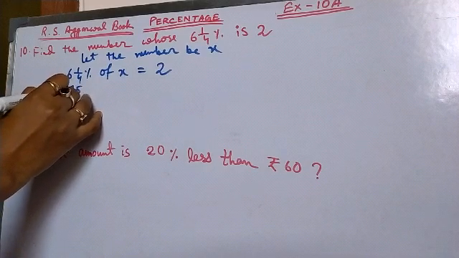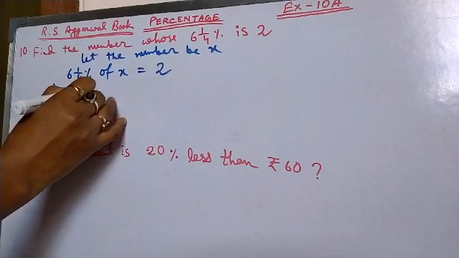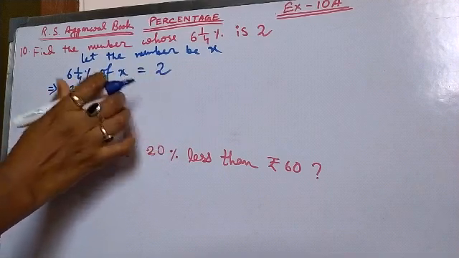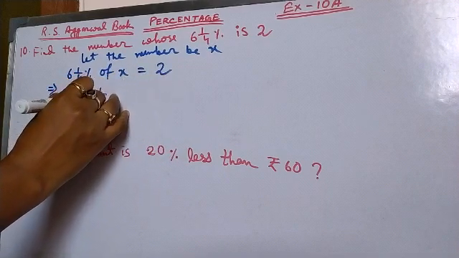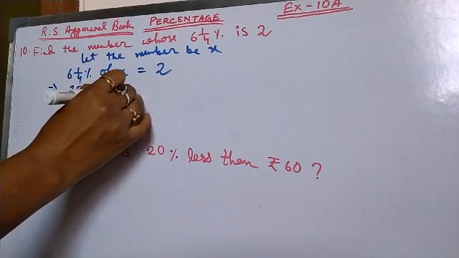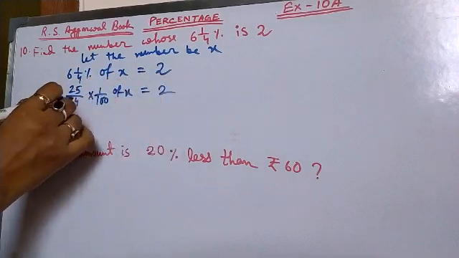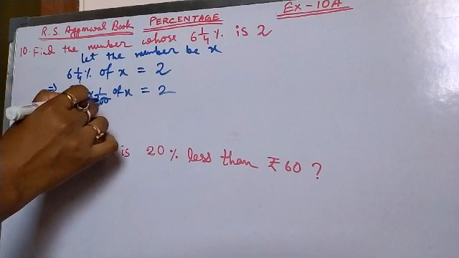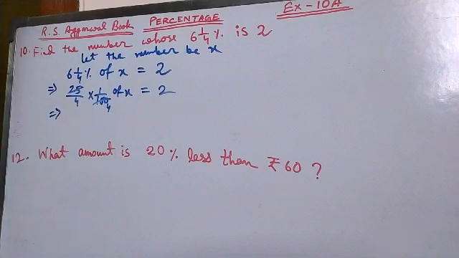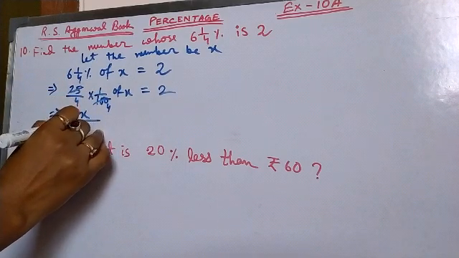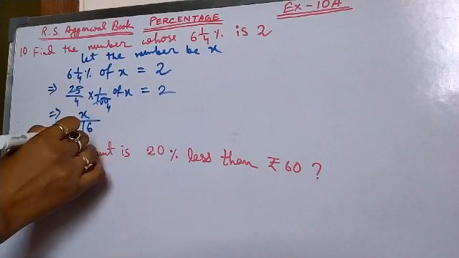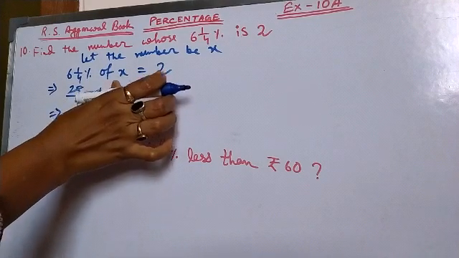Then it will be 25 by 4%. Okay, percentage means multiply 1 by 100 of x equal to 2. Then by 25 it can be cut. 25 4s are 100. Then on this side there will be 4 4s are 16, and of x, of means multiplication.